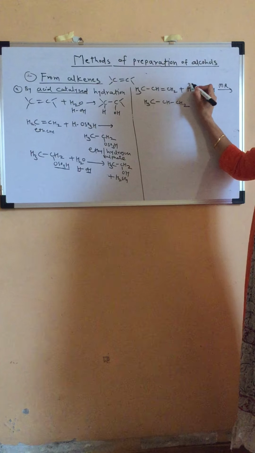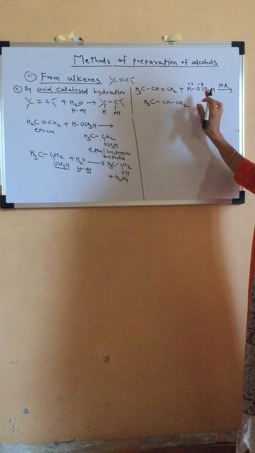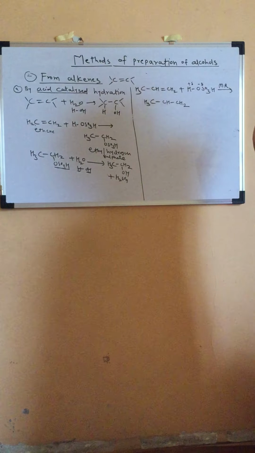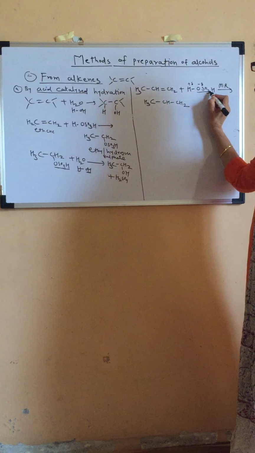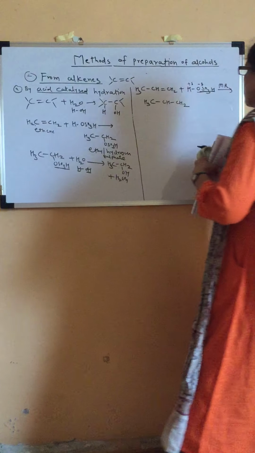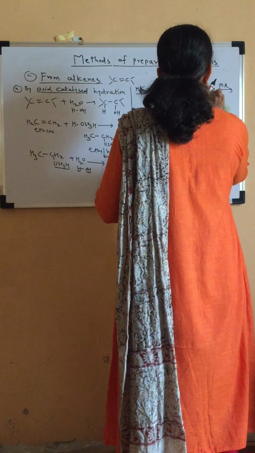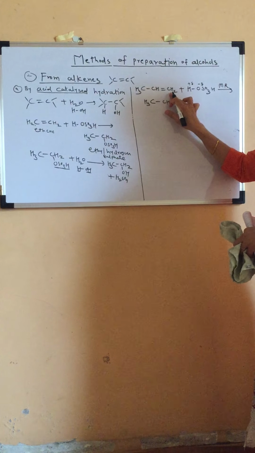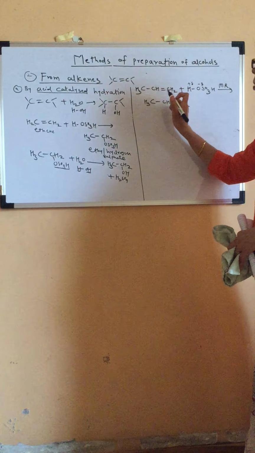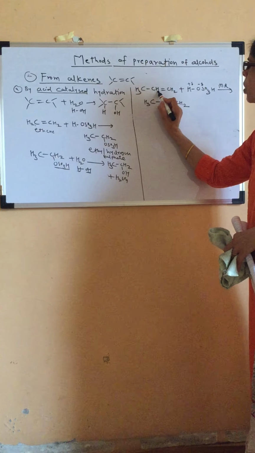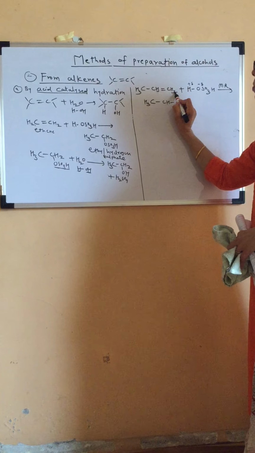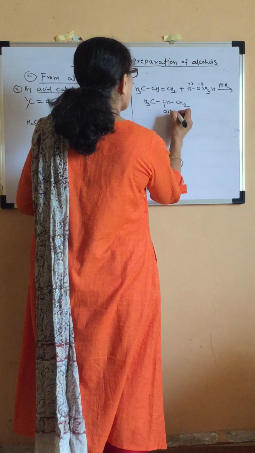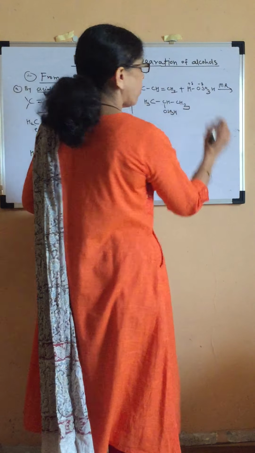The negative part of the reagent will be added to that carbon atom, out of the two, which contains less number of hydrogen atoms. So this is the negative part of the reagent, OSO3H, isn't it? So that will be added to which carbon atom out of these two which has less number of hydrogen atoms. This carbon atom has only one hydrogen atom attached to it, and this has two hydrogen atoms. So the negative part we are going to add to this carbon atom, and hydrogen will be added to the other carbon atom.